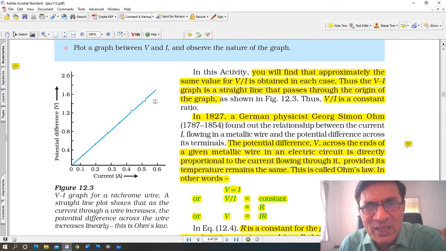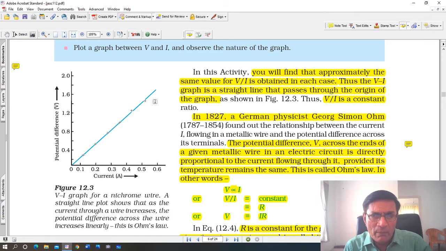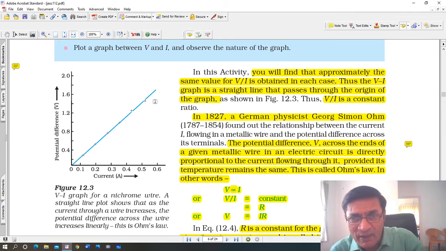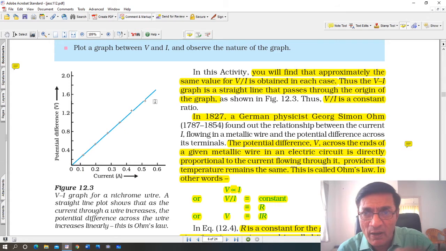You may not get an exact line because there are other factors which influence. For example, the resistance of the wire, the resistance of the circuit itself. Then you will also see factors like the temperature of the room. All these things affect the current flowing and the resistance. So you may not get a perfect line, but generally it is quite a perfect line, passing through the origin, the blue line graph. The slope of this line will give you the ratio of V upon I, and that will give you the resistance of the conducting wire, in this case, the nichrome wire.